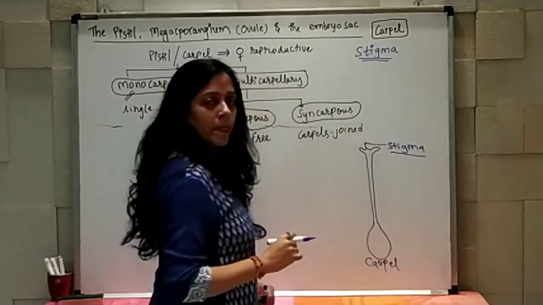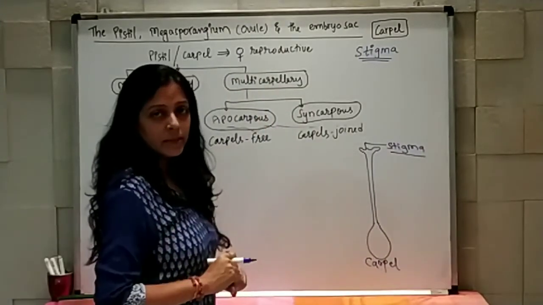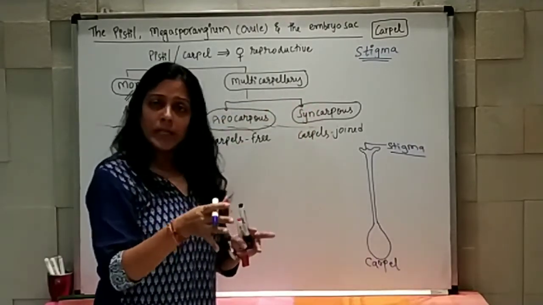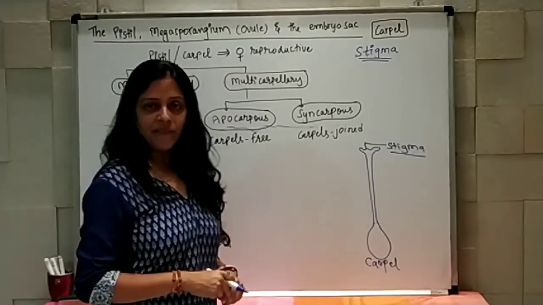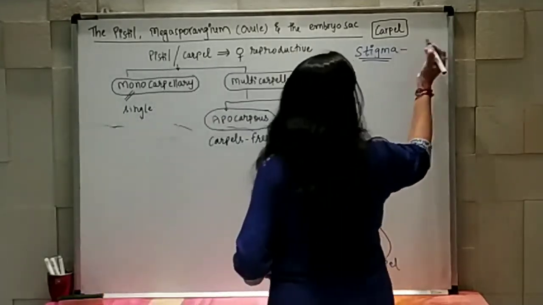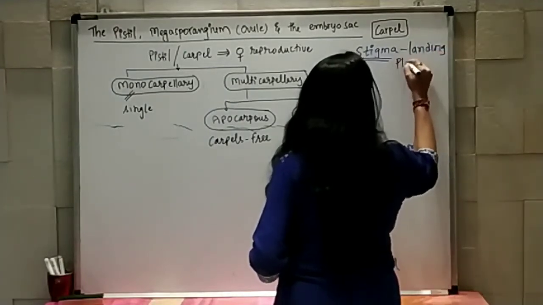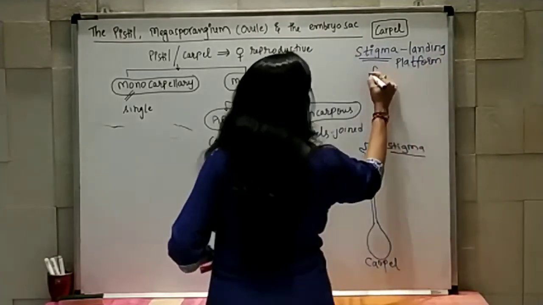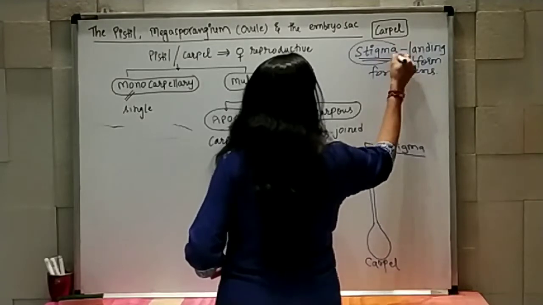And stigma acts as a landing platform for pollen grains. So pollen grains will come through pollination and land on the stigma platform. That is stigma.